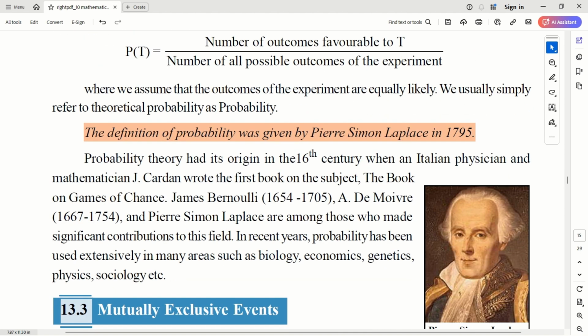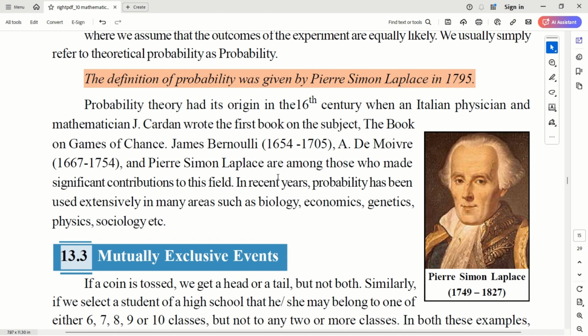The definition of probability was officially given by Pierre Simon Laplace in 1795. Even though many countries could have used it in different ways, this is where it was actually put theoretically on paper as the real definition of probability.